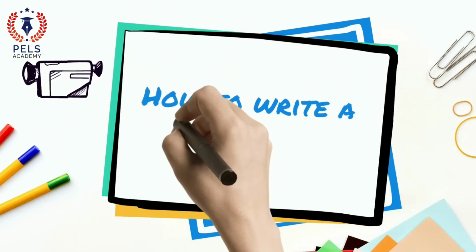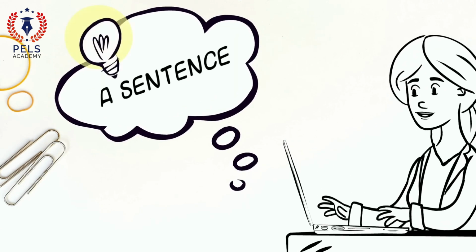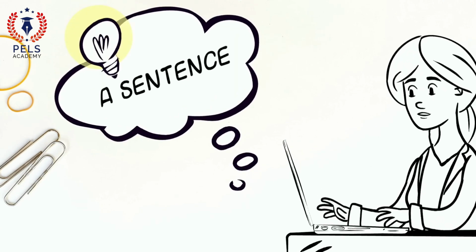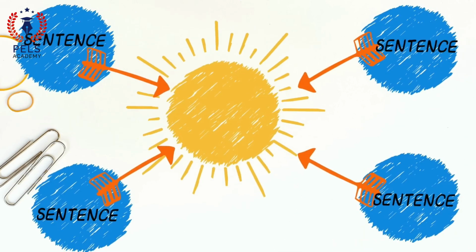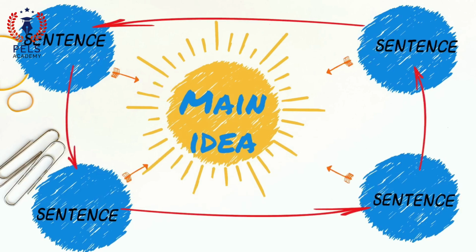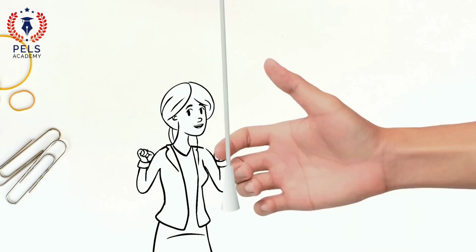In this video, you will learn how to write a paragraph. Well, if you know how to write a sentence, then you will definitely be able to write a paragraph, because a paragraph is a group of sentences that are related to one main idea and are connected to each other. So, are you ready? Let's get started.